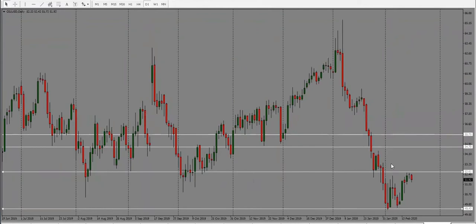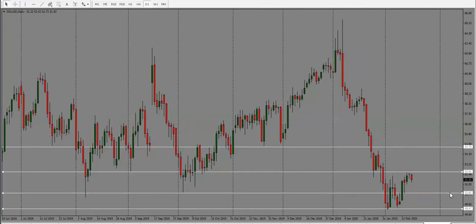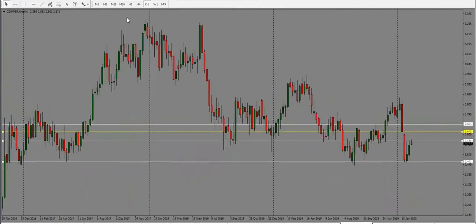Oil is still trading in this range. It went into resistance, but it's holding below that resistance now. So as long as it holds below 52.50, we're looking for price to come back down towards the middle of the range and then towards the low of the range here. This is where it's been trading for a number of days now. Target here is 50.80 and then 49.50. So bias is bearish for oil.